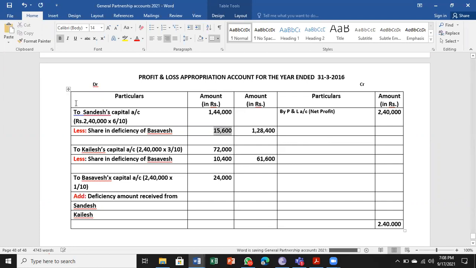One is 15,600 from Sandesh, and add 10,400 from Kailash. That will give his guaranteed profit of 50,000. So the total is 2,40,000. You can check once, by adding all this, whether it is 2,40,000. If it is, then your answer is right.